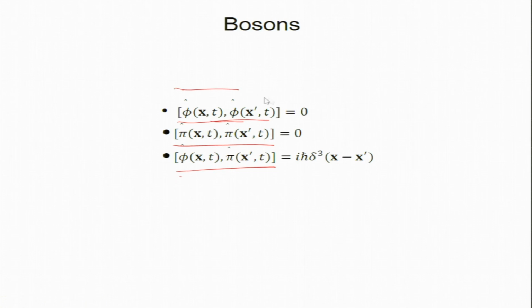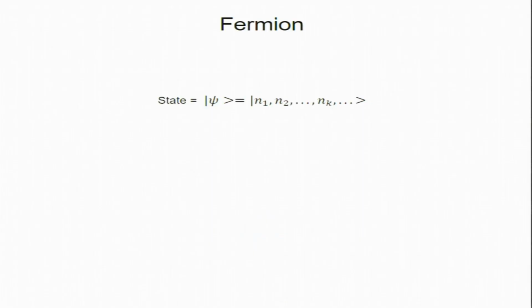Now, fermions. This is something very important, and we will see how the properties of fermions come out in field theory. Again, state psi is the same as what we described, N1, N2, ..., N_k, but we will soon realize that because of the anti-commutation relation N1 or N2 or any of these can have values 0 or 1; it cannot be 2, just because of the anti-commutation property.